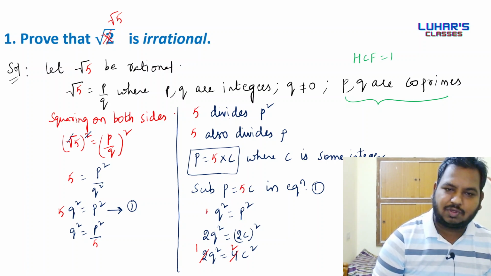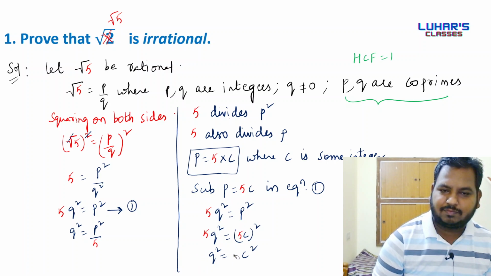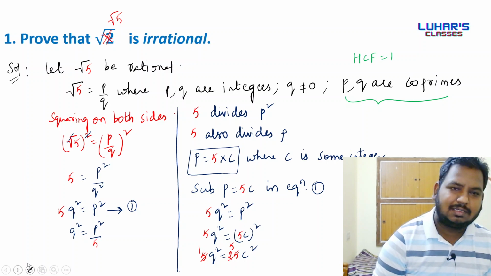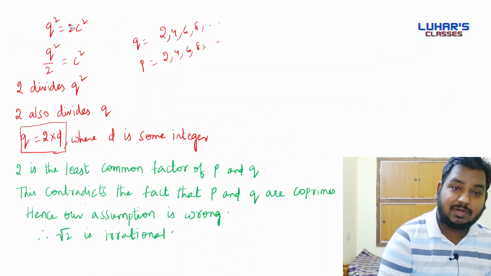Here we'll have 5q square equals p square, so 5q square equals (5c) whole square. Here we are going to have 5q square equals 25c square. So 5 ones are 5, 5 fives are 25. Next, q square equals 5c square.